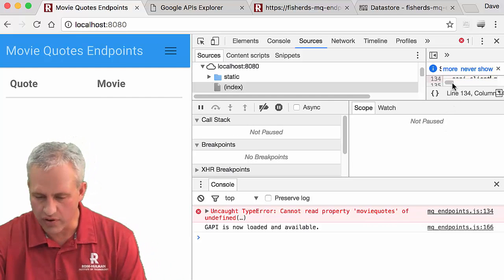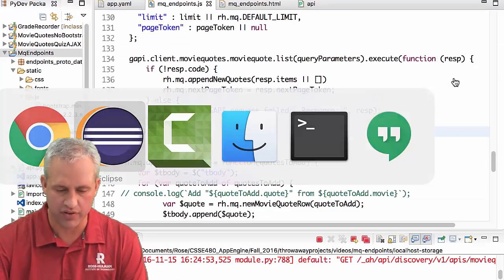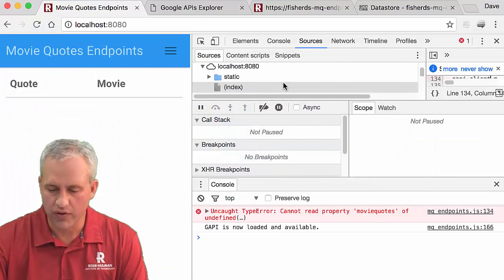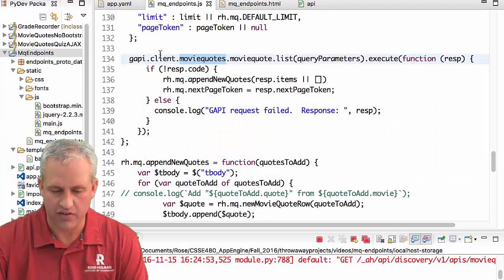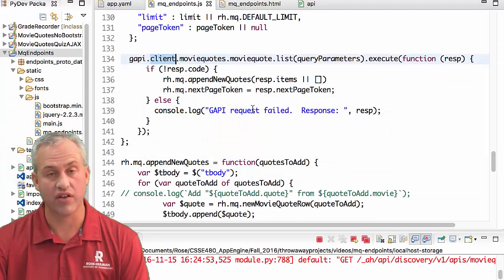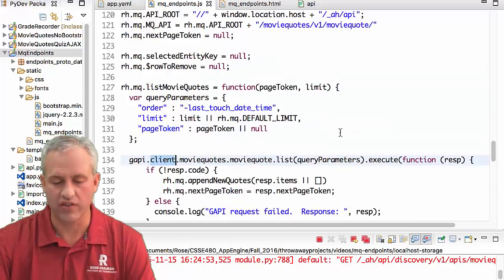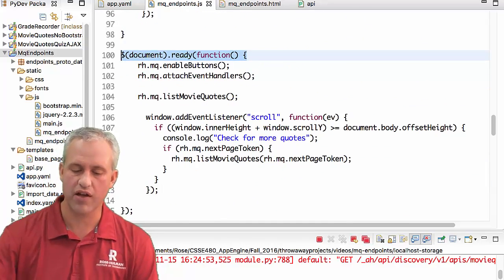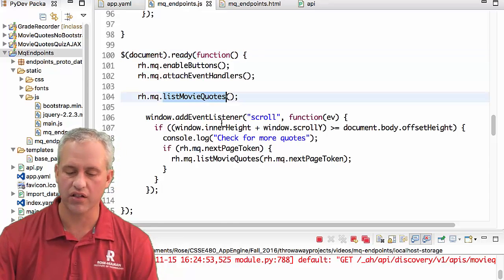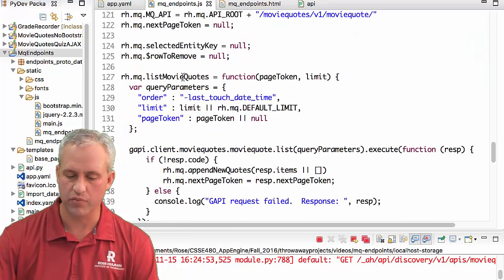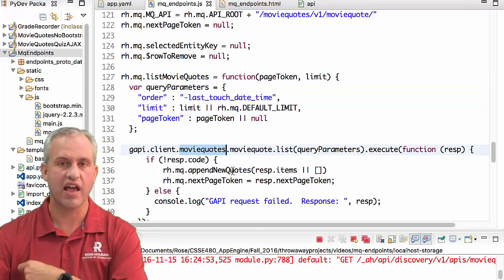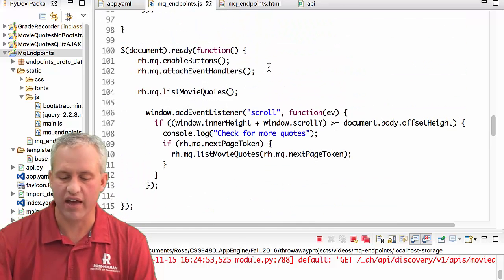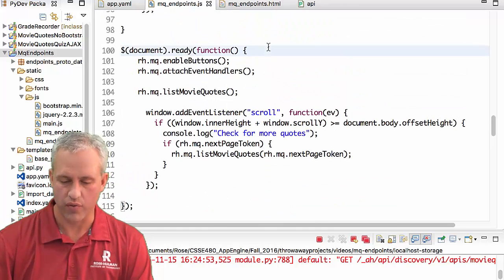It's on line 134. It's actually showing up in here, it's just too small to see. It's line 134. So it says cannot read movieQuotes of undefined. That means that client is undefined. And the problem is just a race condition, right? As soon as the document was ready, we were calling list movie quotes. And list movie quotes is here. And it just hadn't finished loading the client library. Easy fix. And again, let's do it the right way.